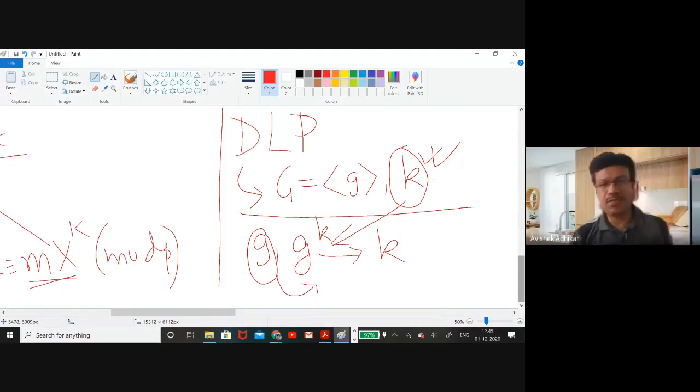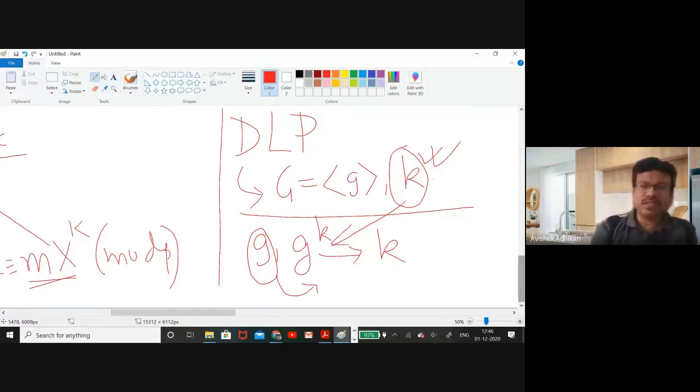Till now, no efficient algorithms are known which can give you back the value of k from g and g to the power k. That is why this is believed to be a hard problem. I mentioned in my last class why it is called the discrete logarithm problem.